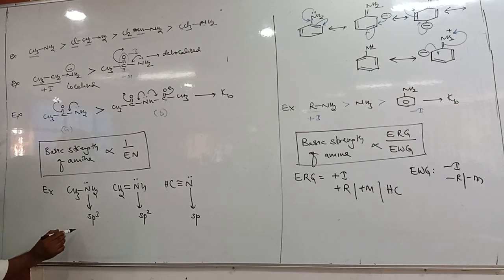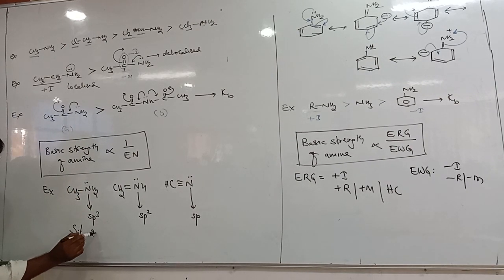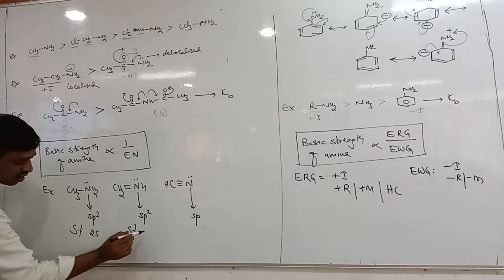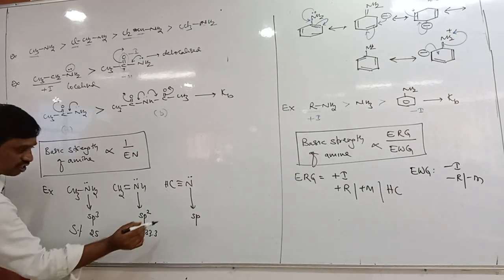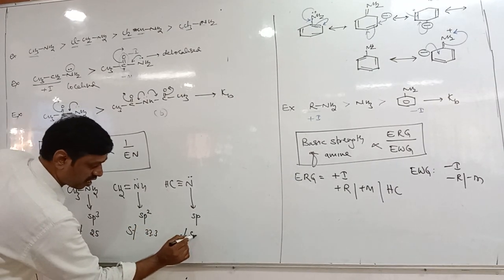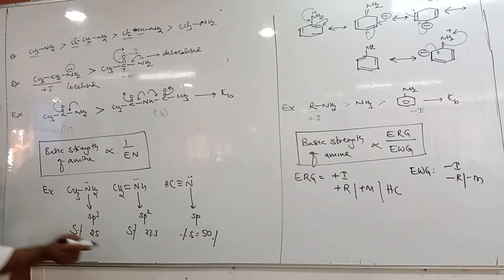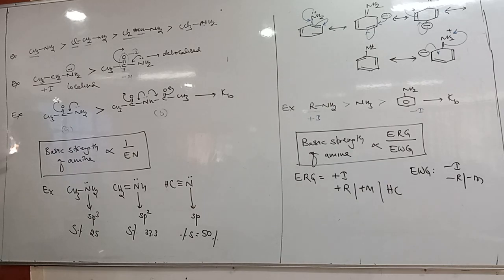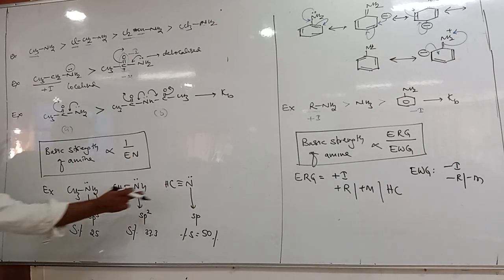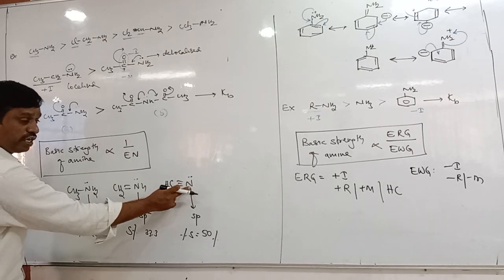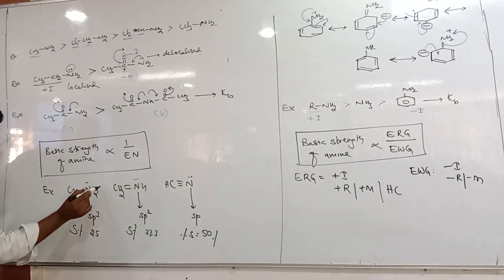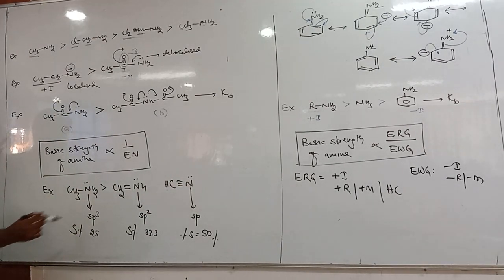Then here, what is the percentage of S character? 25. Here the percentage of S character 33.33. Here the percentage of S character is 50%. It means there is a higher percentage of S character, more electronegativity. Yes or no? Therefore, this nitrogen has more electronegativity, less basic, and this has less electronegativity, more basic.